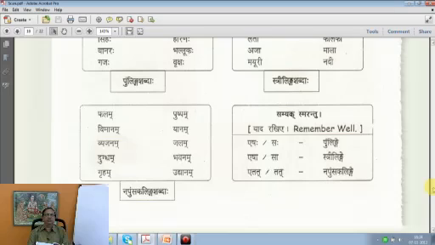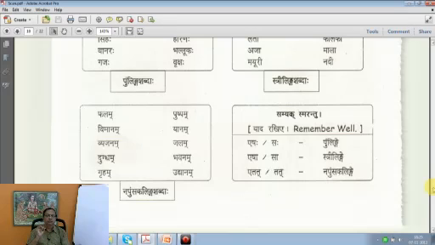Phalam. So we say this is Akaranta Napumsakalinga Phala Shabdaha. Shabda in Sanskrit grammar means noun. Shabda also means word. How do I describe Phala Shabda? Akaranta Napumsakalinga. It is a word ending in a, but its gender is neuter.